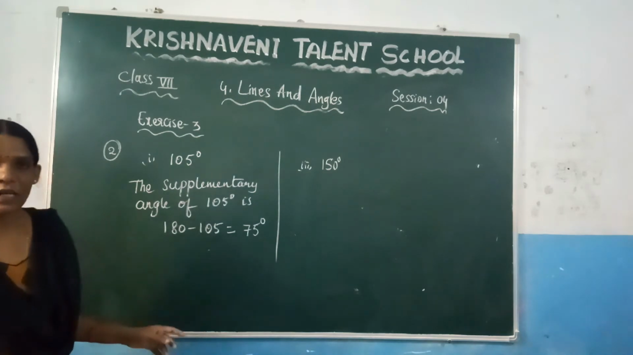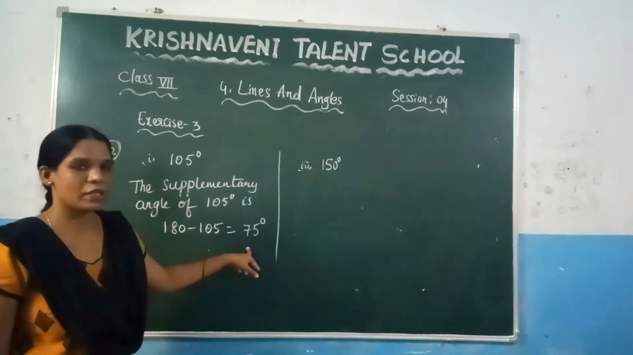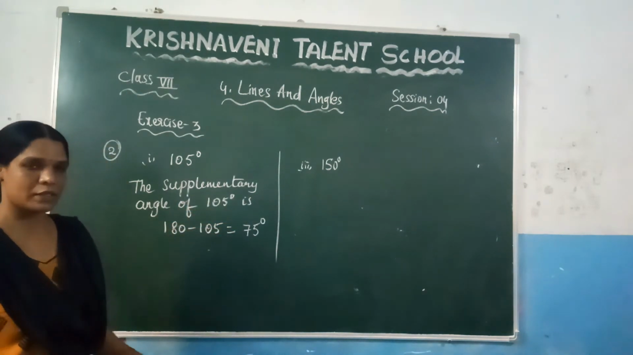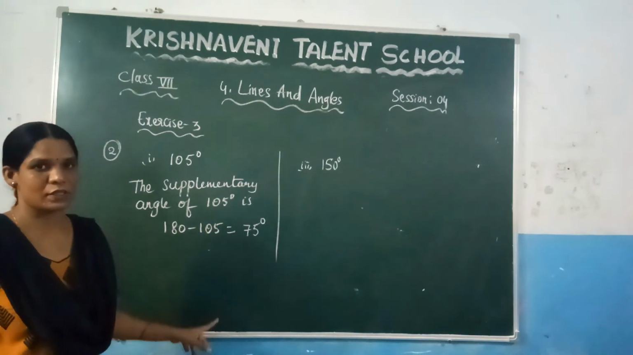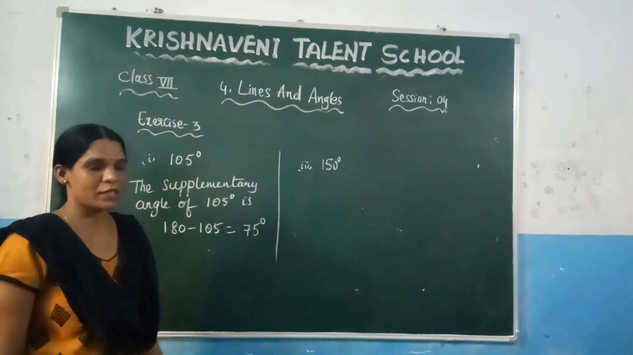Because while adding 105 plus 75, you have to get the answer as 180. You can check it here. 105 plus 75 gives you 180 degrees. Now similarly you can find this question.